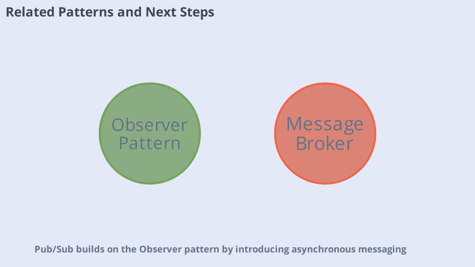Pub-sub builds on the observer pattern by introducing asynchronous messaging. Many implementations use the message broker pattern for routing. When designing your system, consider related patterns like request-reply for bidirectional communication and priority queue for message ordering. Explore Azure's documentation and best practices to choose the right services and patterns for your needs.